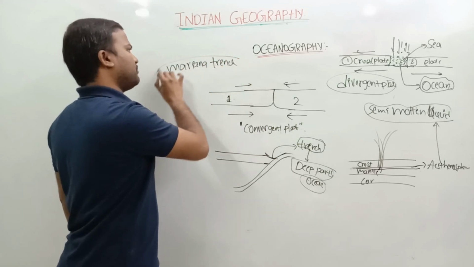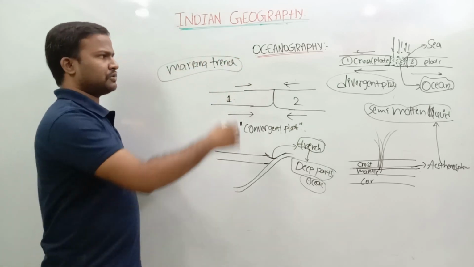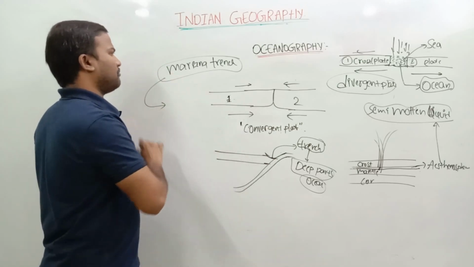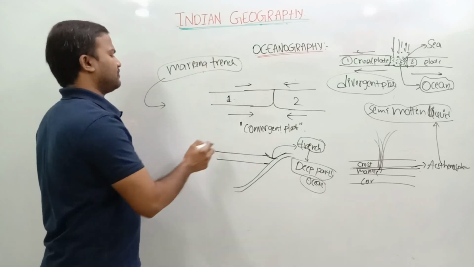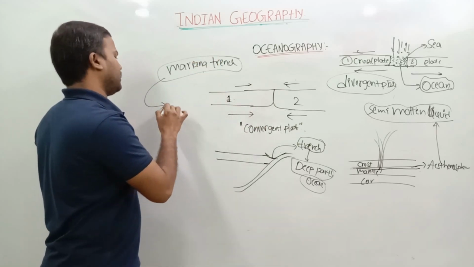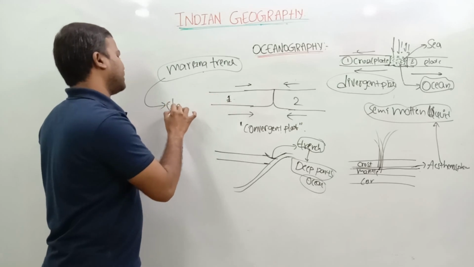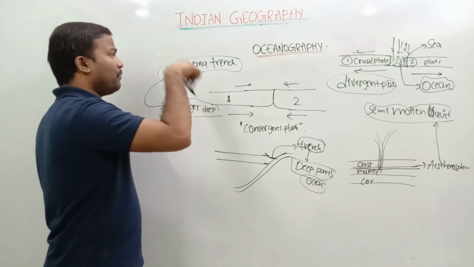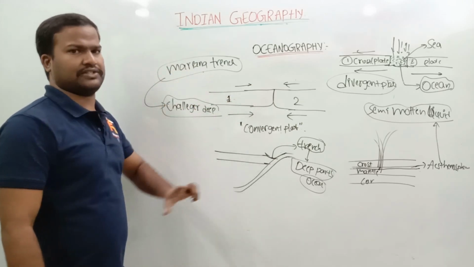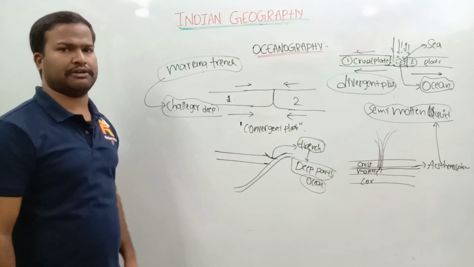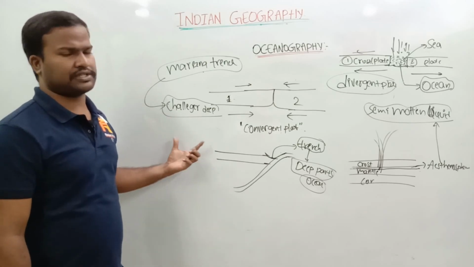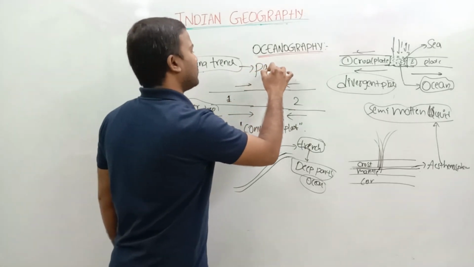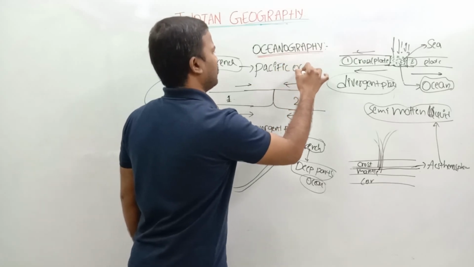Pakka aayega ye to. Why? Because it is already in the news. It is already a current affairs issue. So that is the Mariana Trench. Nearby this trench, as we already discussed in current affairs, is what is called Challenger Deep. Challenger Deep means moving into the Mariana Trench. She was the first lady to do this Challenger Deep. Where is the Mariana Trench located? In the Pacific Ocean, in the middle of the Pacific Ocean. Very important.